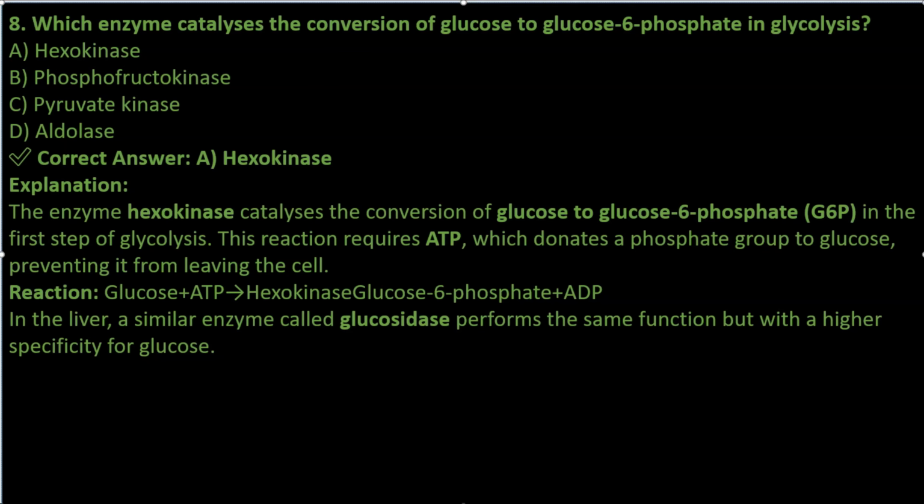Question 8. Which enzyme catalyzes the conversion of glucose to glucose 6-phosphate in glycolysis? A. Hexokinase. B. Phosphofructokinase. C. Pyruvate kinase. D. Aldolase. Answer is A. Hexokinase. Explanation: this reaction requires ATP, which donates a phosphate group to glucose, preventing it from leaving the cell. Reaction: glucose plus ATP, with hexokinase, gives glucose 6-phosphate plus ADP. In the liver, a similar enzyme called glucokinase performs the same function but with a higher specificity for glucose.